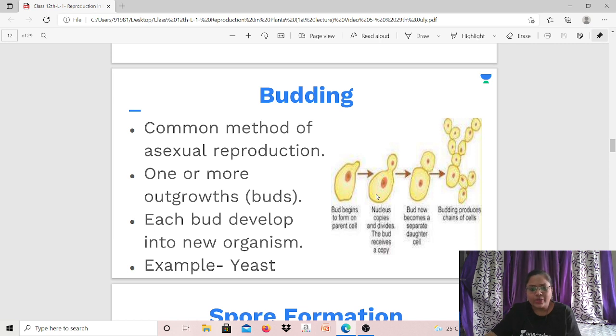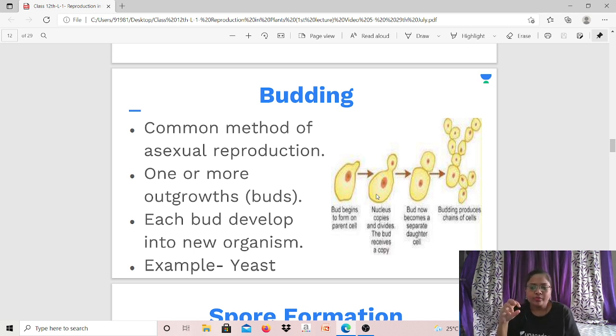So one fine day, you can see here, a bud begins to form from a parent cell, then the nucleus copies and divides, the bud receives a copy, then the bud becomes a separate daughter cell. So basically, the bud will obtain nutrition and then it will become mature, and once it becomes mature, it will detach itself from the body of the organism, that is from the body of the larger cell. Okay, I hope this is clear.